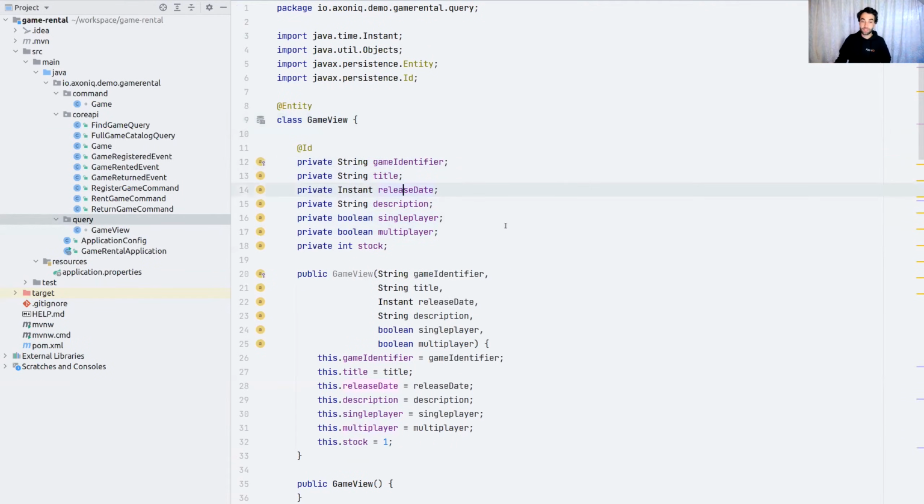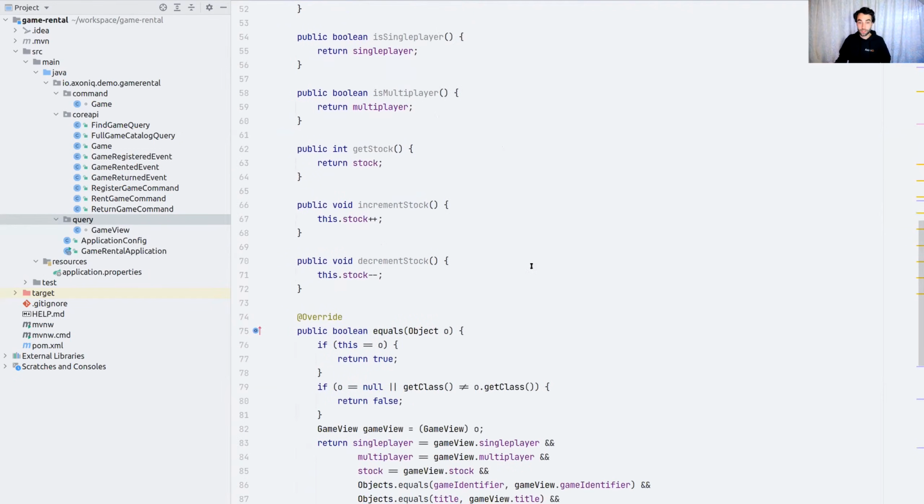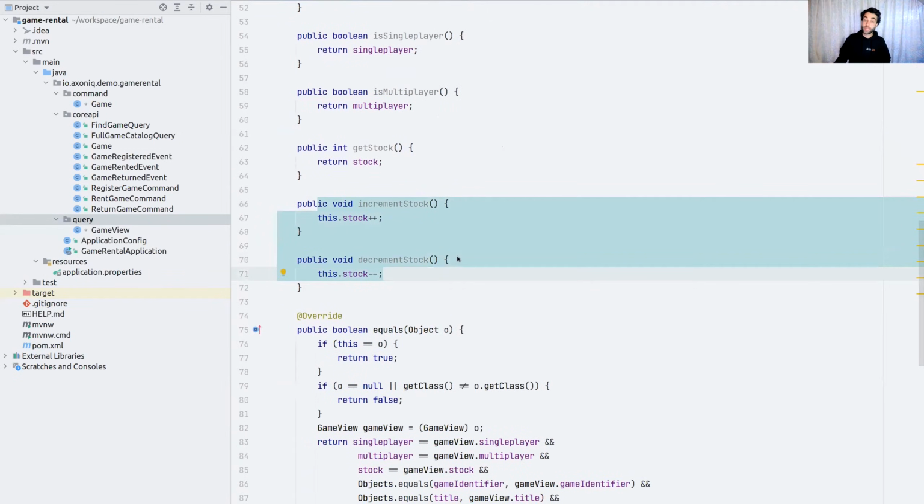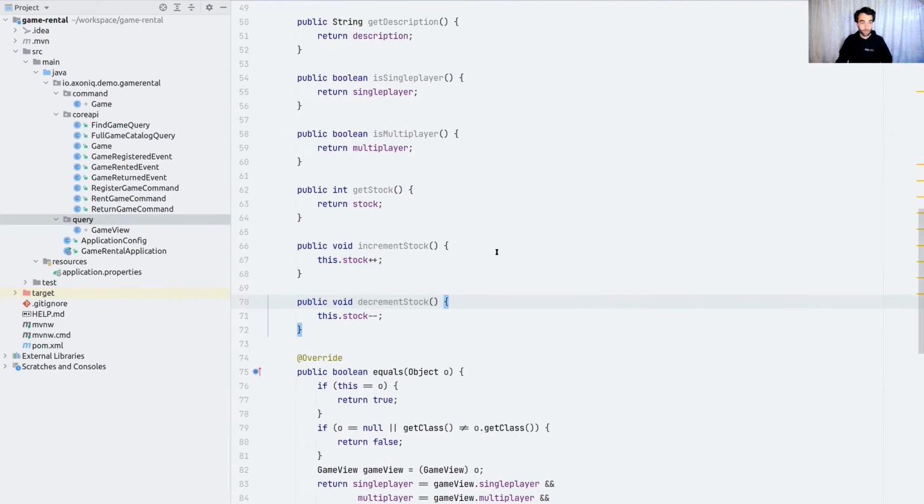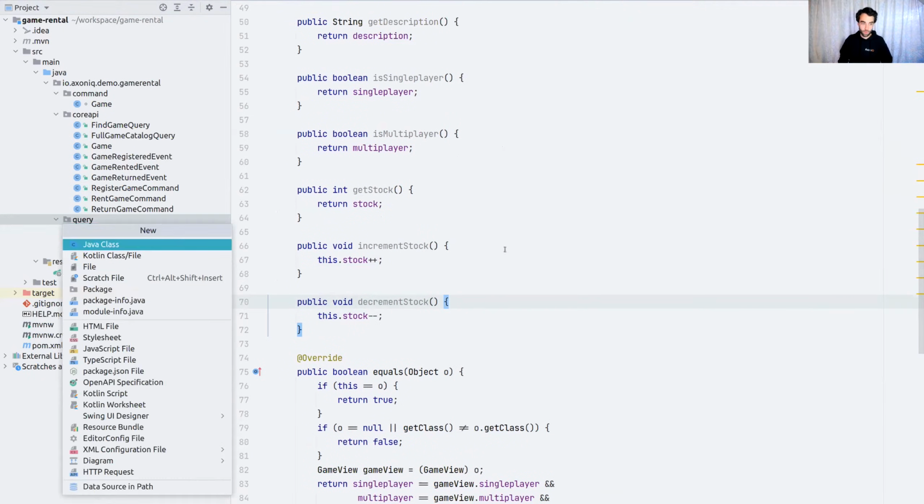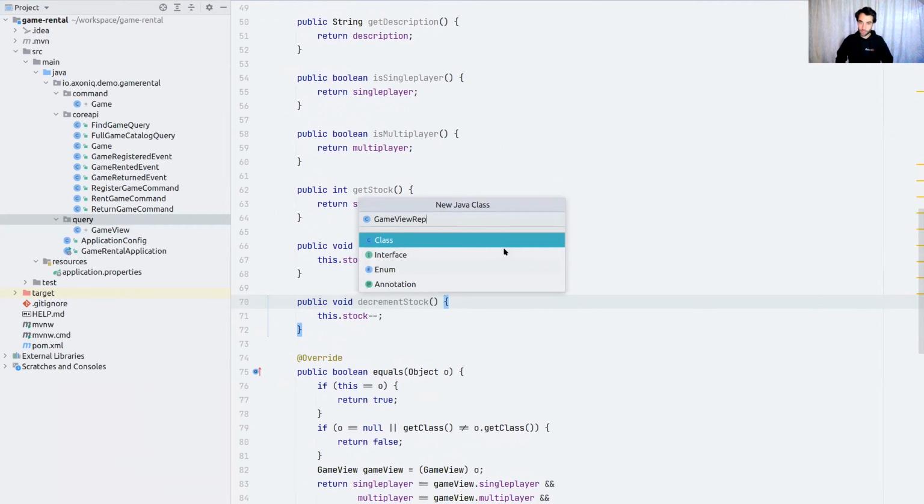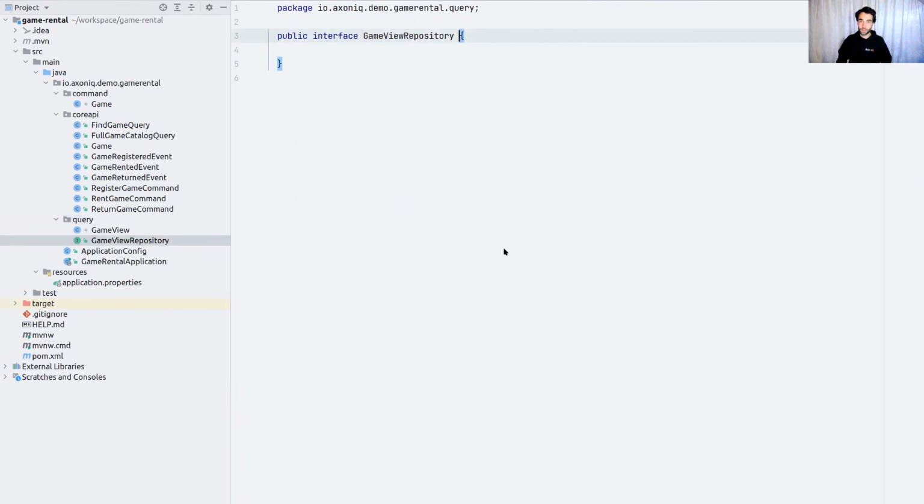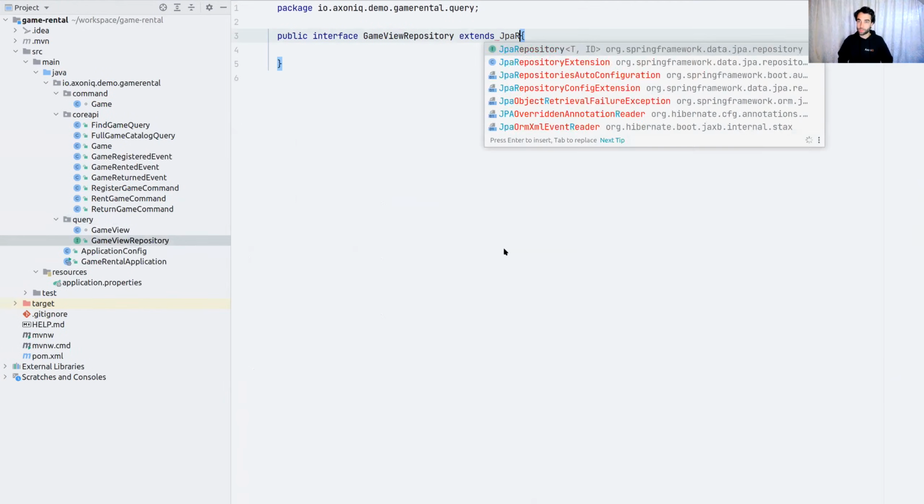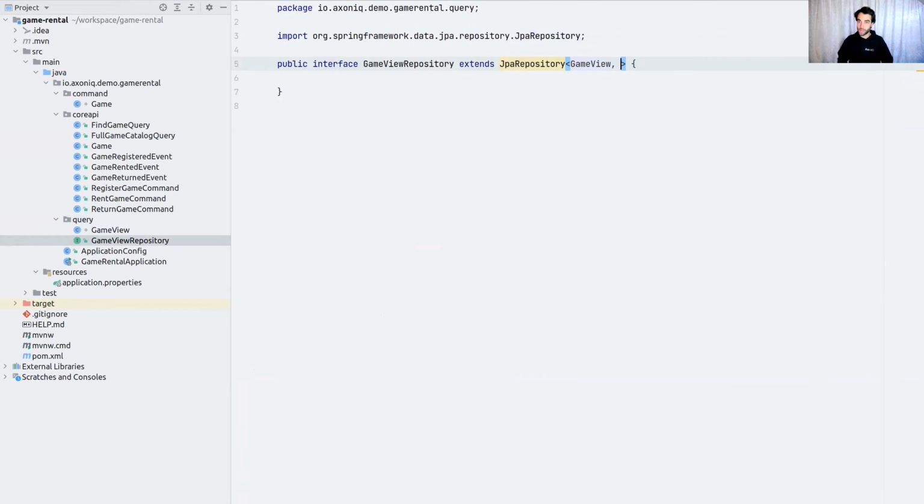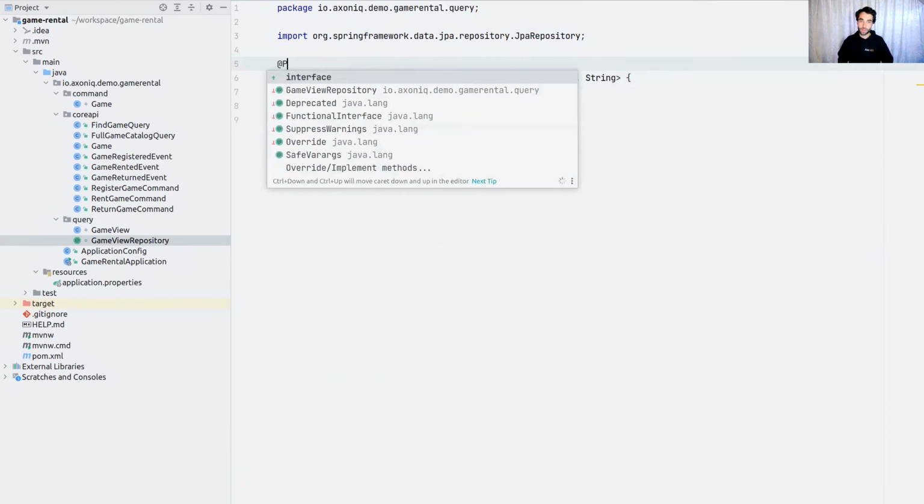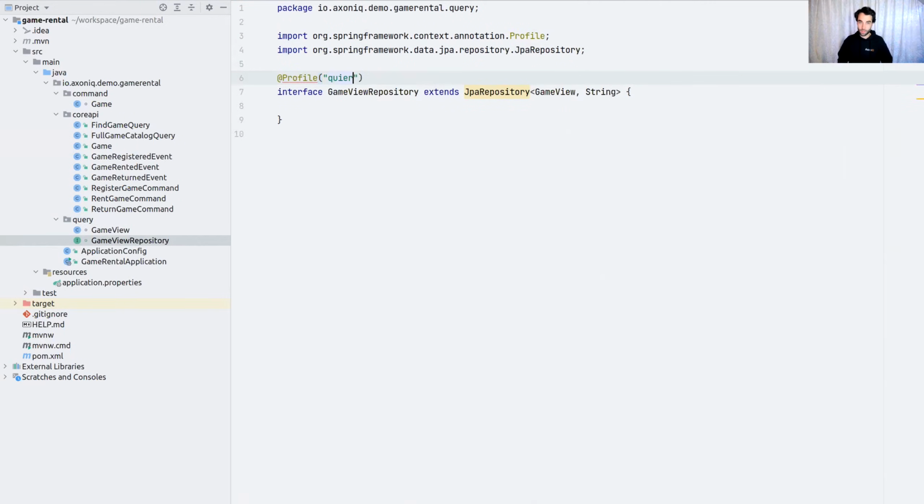Well, we see the basics of the state and such, just some getters. I got an additional increment and decrement for the rented and returned operations. Okay, for this, we also need to have a repository in place, like so. I'm going to extend this with JPA repository. I'm going to add the type in this and the profile annotation, because I do hope to be able to show all this goodness.